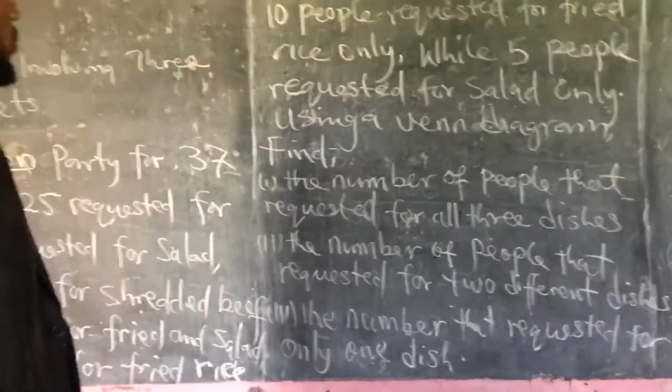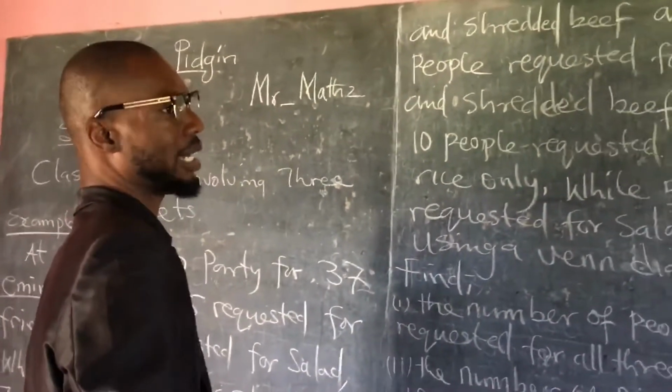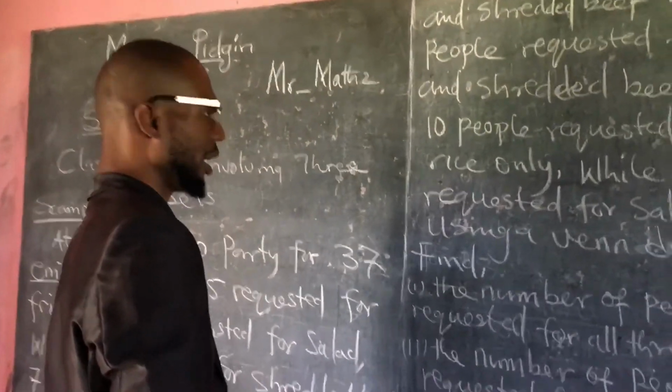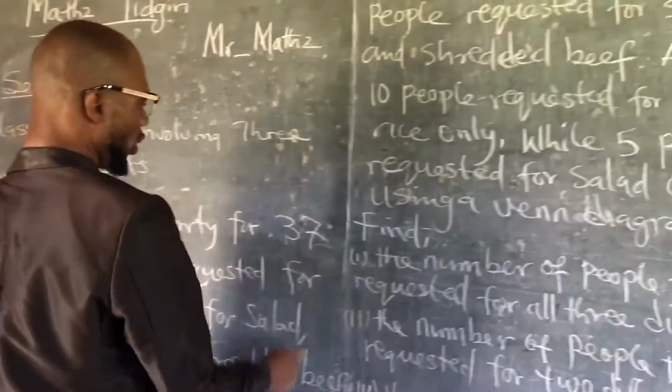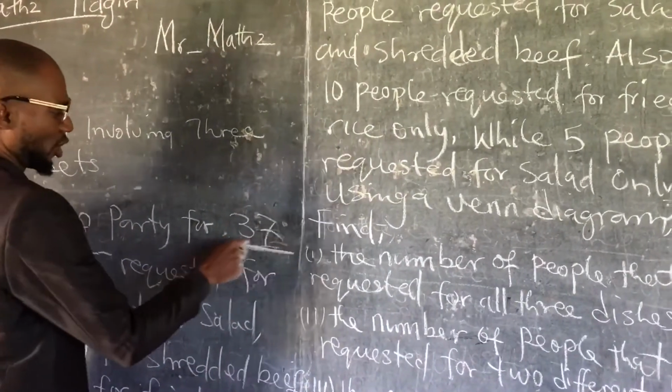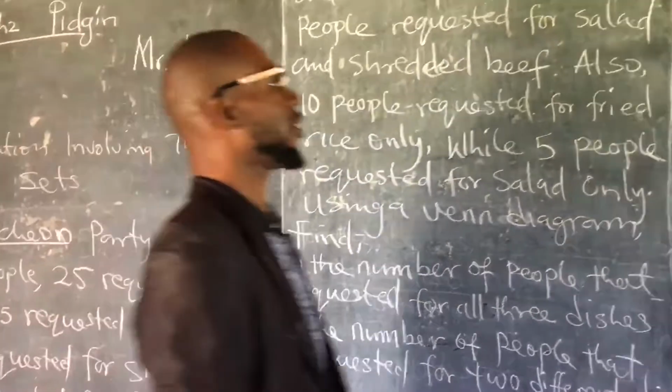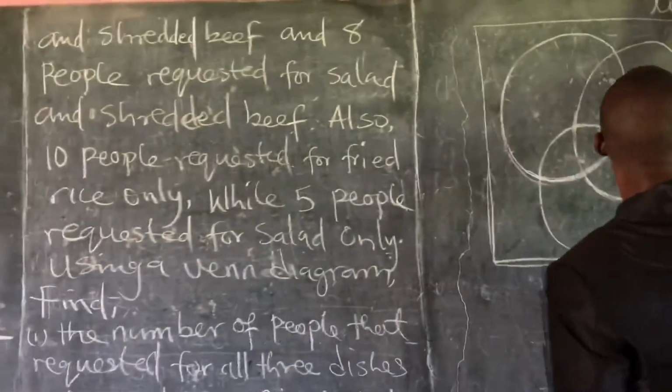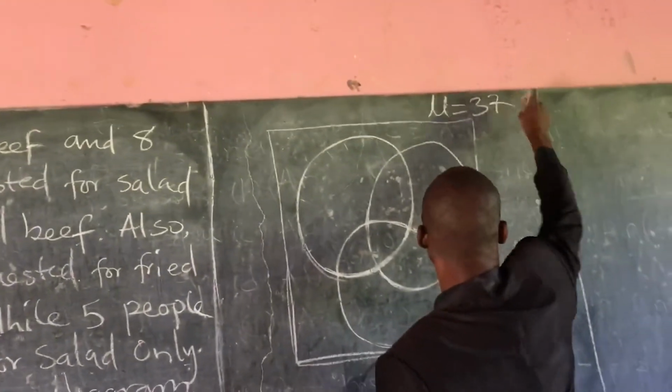So now, this question is similar to the other one, but there is a difference. For the other one, they don't give us the value of our universal set, the cardinality of our universal set. But for here, they give us the cardinality of our universal set. That's 37.